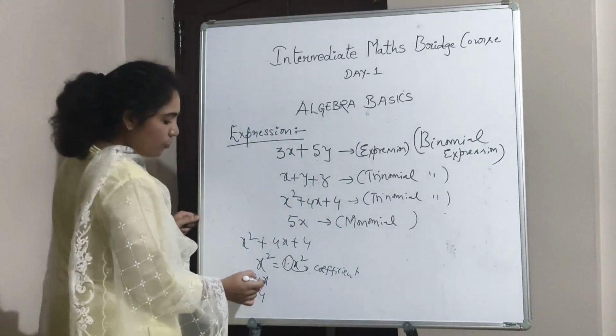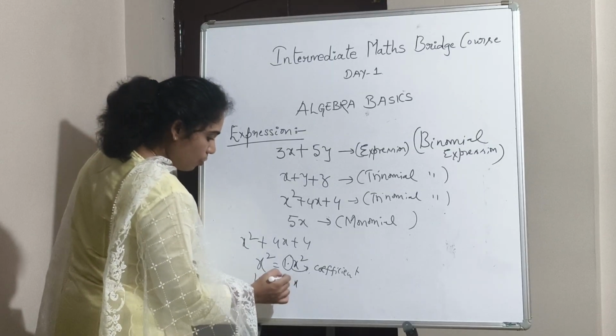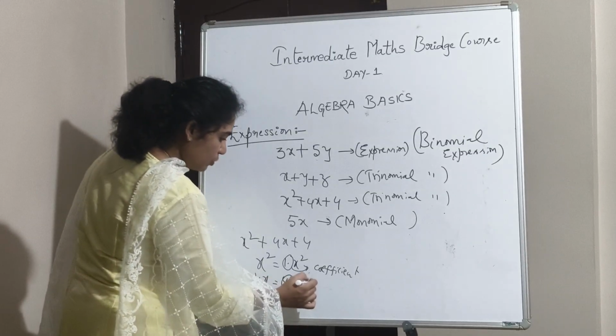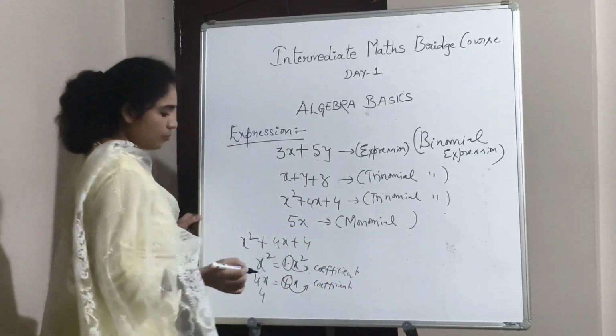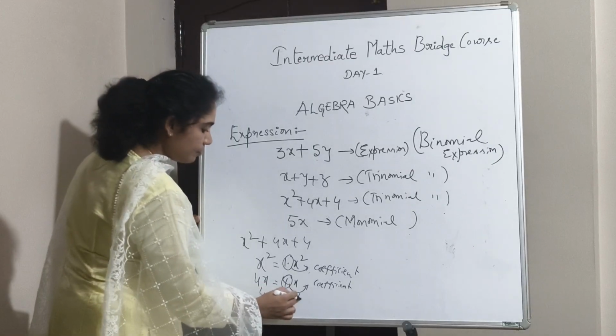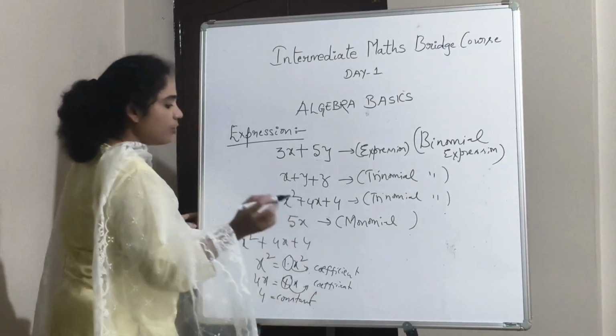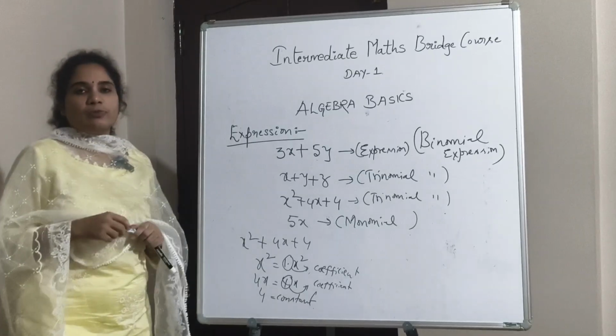What is the coefficient of x here? 4x, 4 is the coefficient. And 4 is a constant term. Okay. This is about expression.